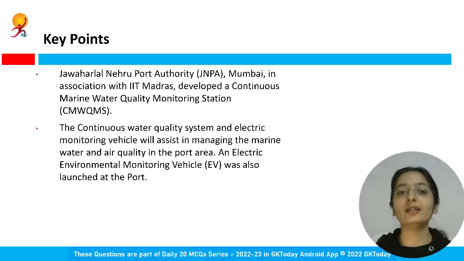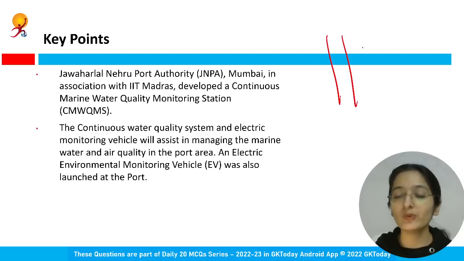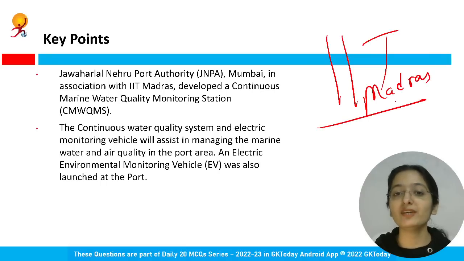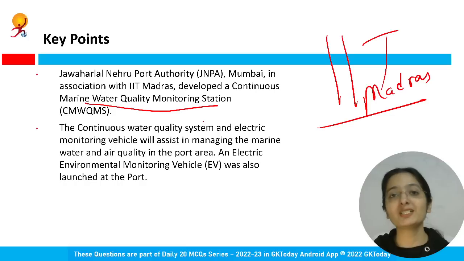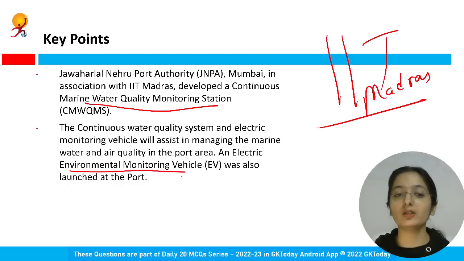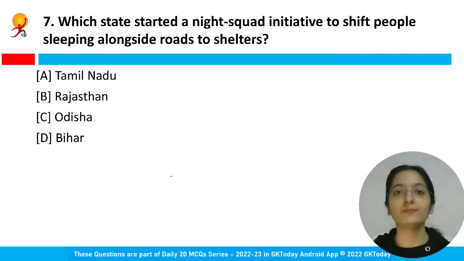And this Jawaharlal Nehru Port Authority, Mumbai, in association with, please do remember, it can be asked, IIT Madras. What have they developed? They have developed a continuous marine water quality monitoring station. The name itself suggests that it will assist in managing the marine water quality and the air quality in the port area, right? Also, an electric environmental monitoring vehicle was launched at that port. So where is this port? Please do at least remember, right?